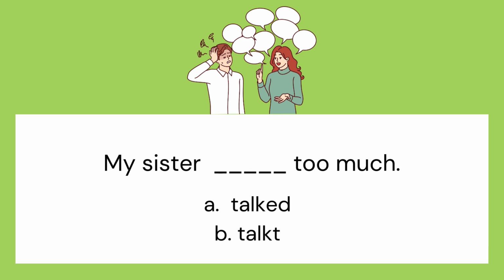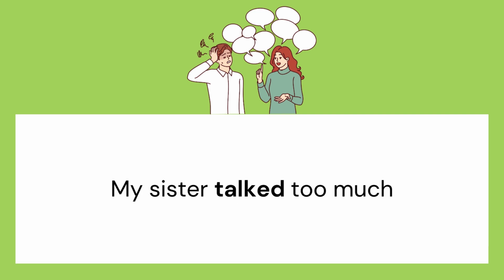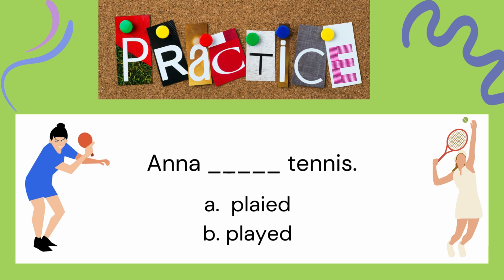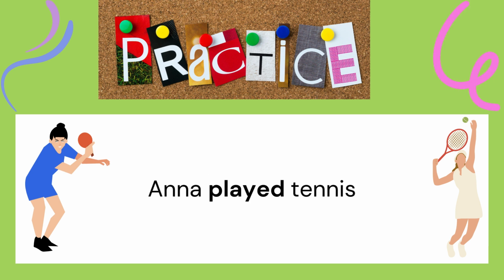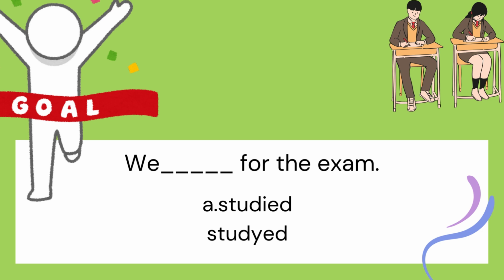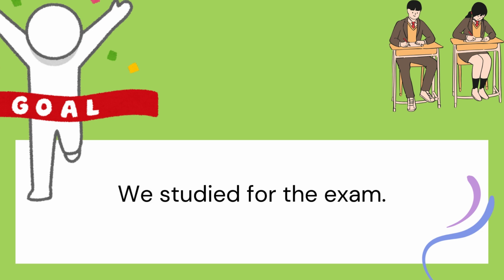My sister talked too much, or talked too much? My sister talked too much. And here we have AY, your verb is play, so it's P-L-A-Y. A is a vowel, so you keep it. A-Y-E-D. We studied for the exam. Now you've got D-Y. So what happens there? The Y becomes an I.